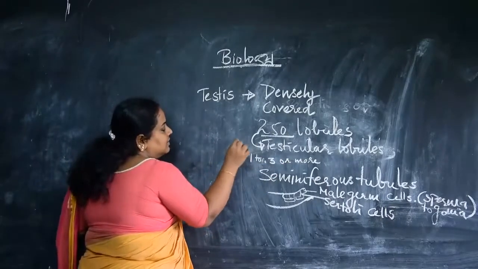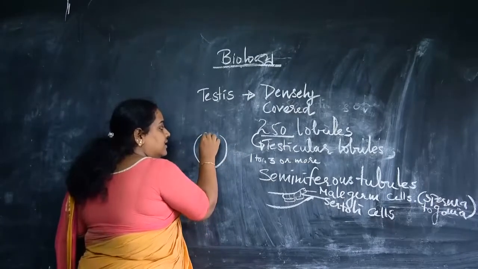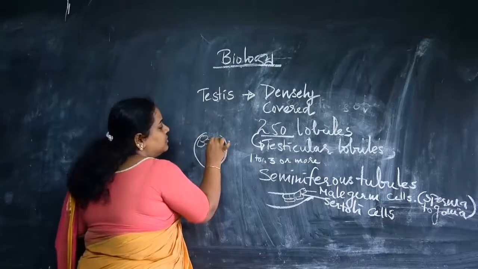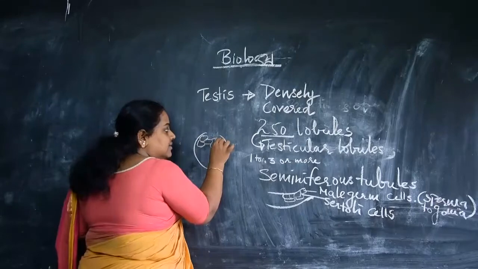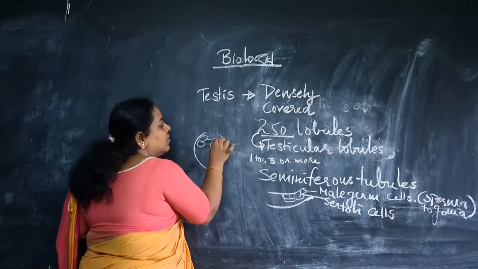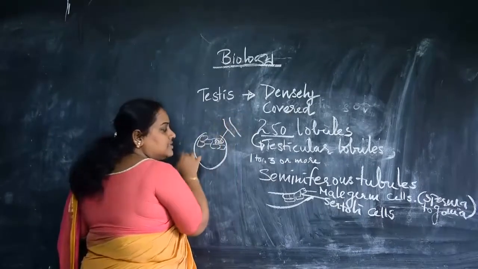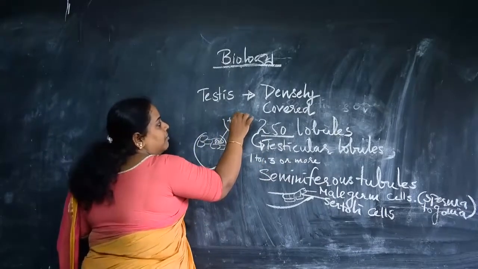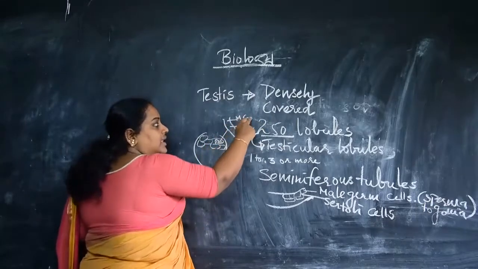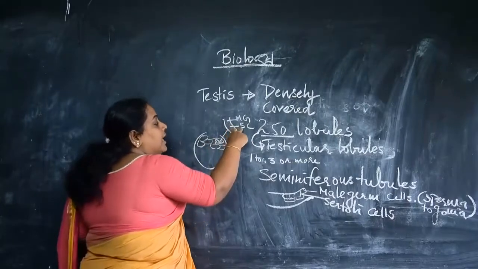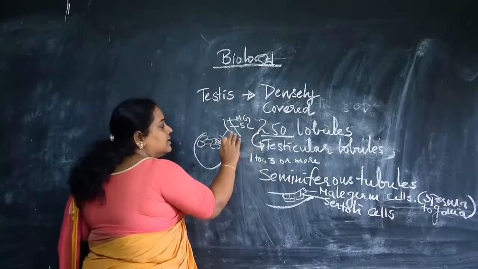So what happens here is, you just think, okay, this is one oval-shaped testis, and in that there are so many lobules or compartments, right? And these compartments contain one or two or three coiled seminiferous tubules. If I take one seminiferous tubule, it is made up of male germ cells and Sertoli cells, right? Male germ cells and Sertoli cells. We studied all these functions now, so that's over.